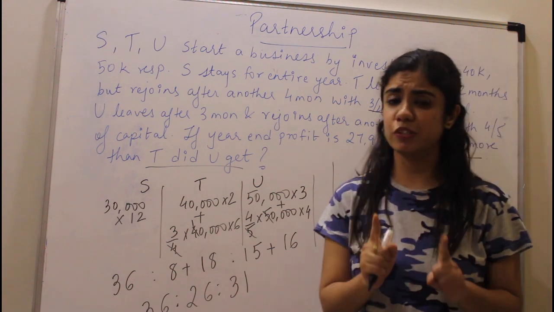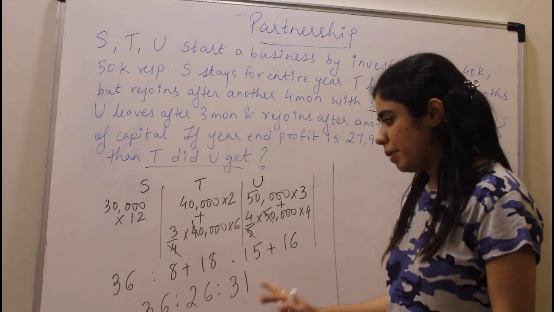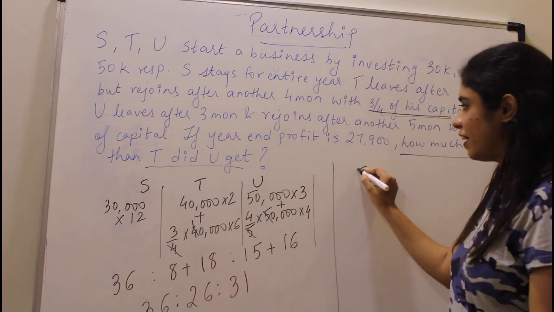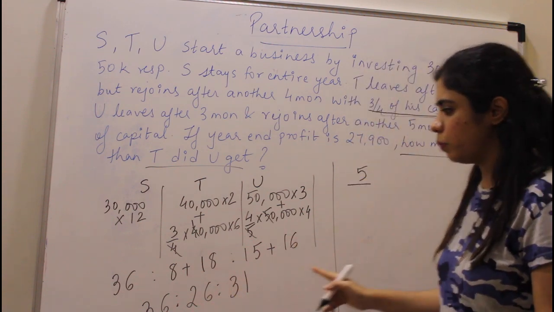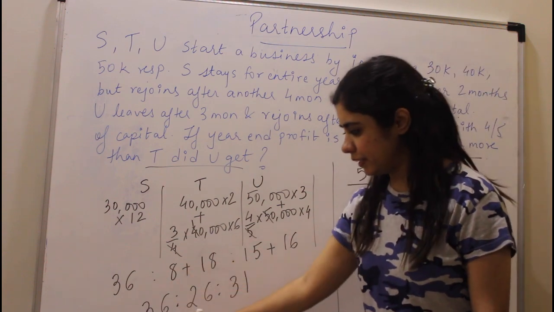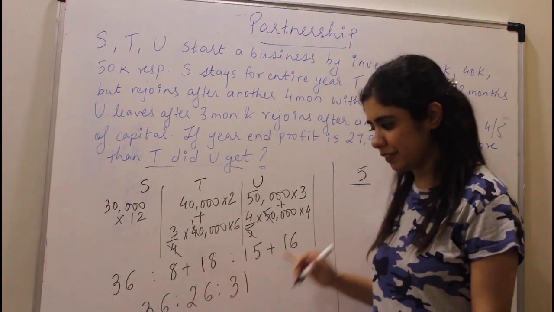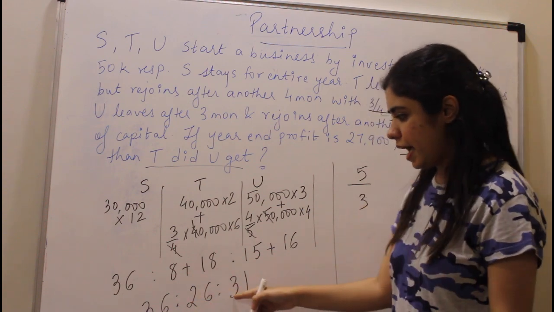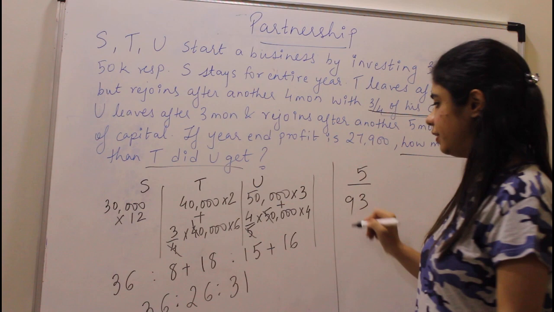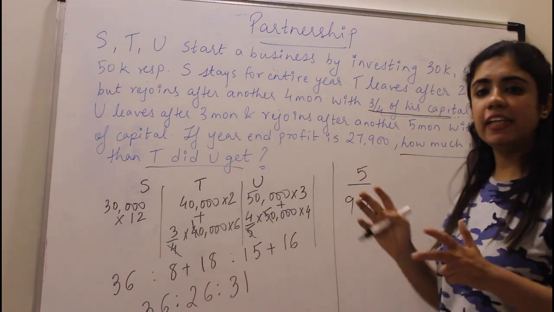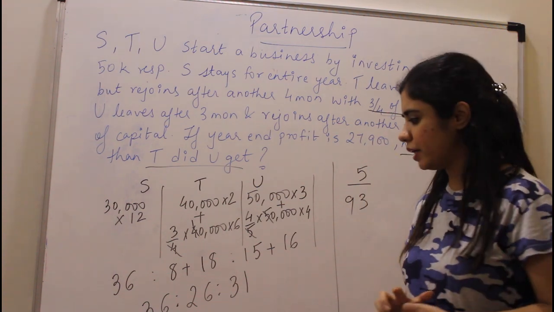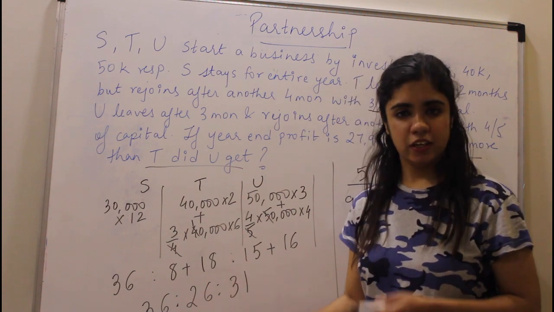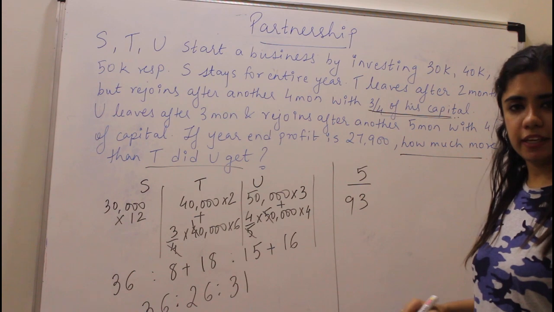So they are asking you the difference between T and U. What is the difference between T and U? The difference is 5 upon total. What is the total? It will be 36 plus 26 plus 31. So that will become 6 plus 6, 12, plus 1 is 13, and 3 plus 3 plus 3 will become 9. So 5 upon 93 is the difference. So basically, what we do is 31 upon 93 minus 26 upon 93. So it's the same as 5 upon 93.